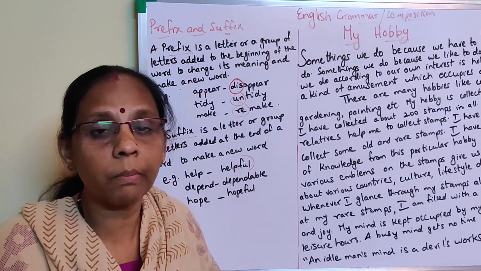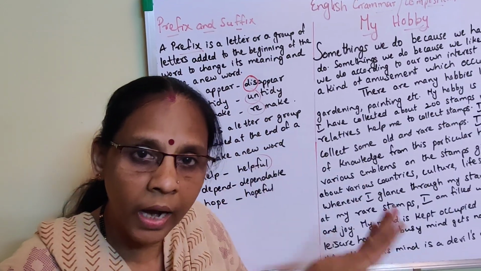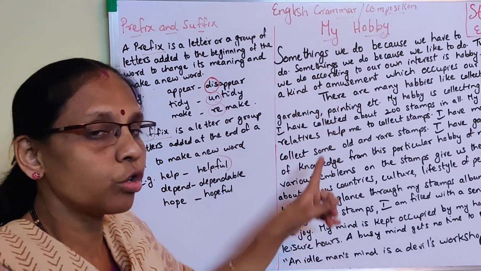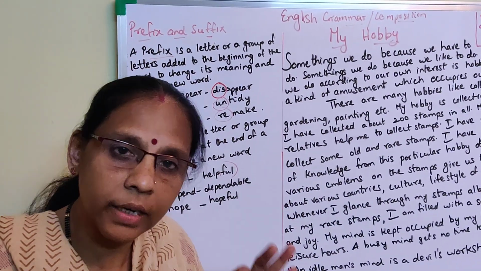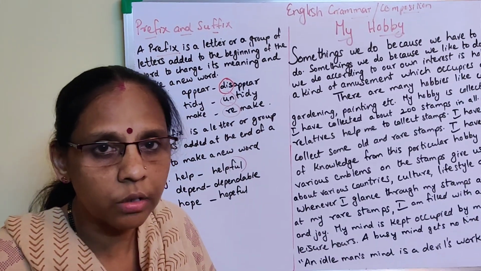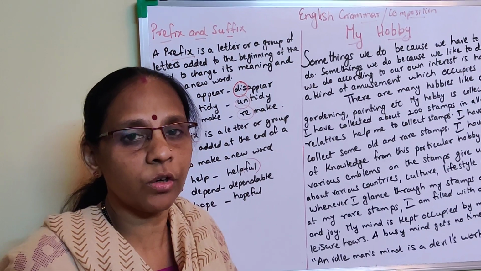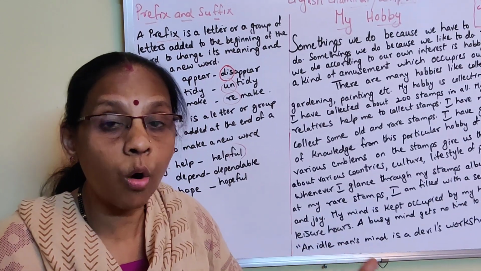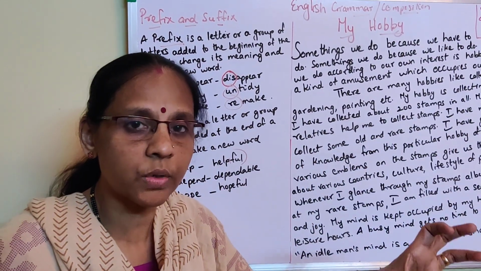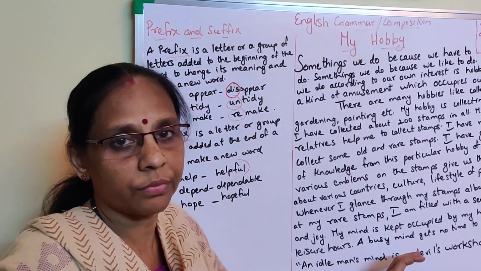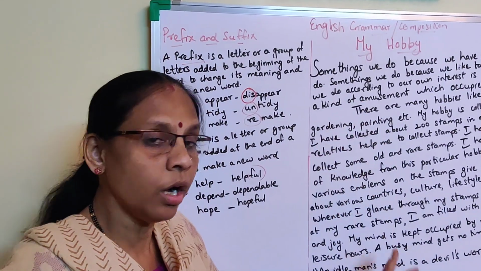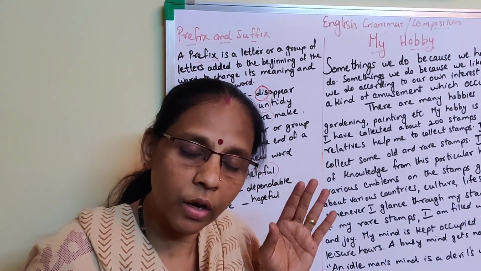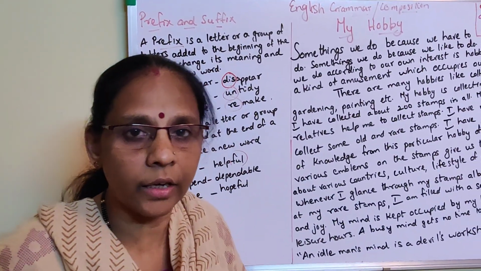And I have written on my own whatever points came into my mind. It's not at all compulsory that you should copy and write this itself. You can write on your own. Understood? For that I have given you the tips. First you must have an introduction. Think about the points of the hobby: how, when, what, which. Answer these questions, and you can write a short paragraph. Understood? So copy it in your classwork notebook and read it. And if you are able to write it alone, well and good.